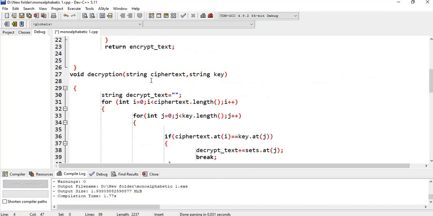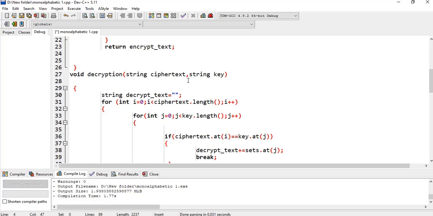In the decryption function, we take the ciphertext and the key as arguments, and it doesn't return anything, so we write void here. First of all, we declare the decrypt text as an empty string, and then we run a loop from i equal to 0 to the length of the ciphertext. In the encryption process, each character of the plain text is compared with each character of the set.